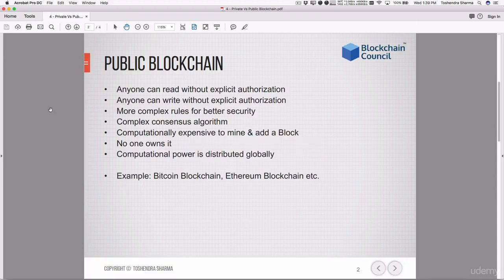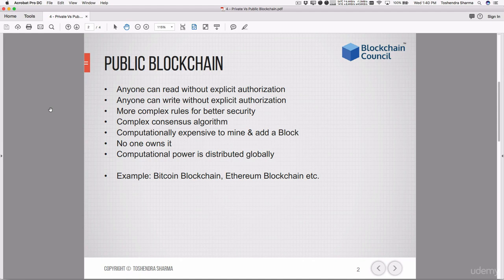So, public blockchains are blockchain networks where the ledger information can be read or written without any explicit authorization or permission. It means the ledger is fully open for anyone to read or write any information into the blockchain. Of course, the type of information which can be written depends on the type of transactions. So any transaction can be initiated by anyone who has an account on that blockchain,